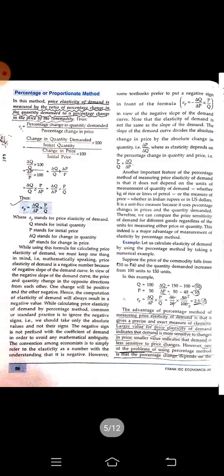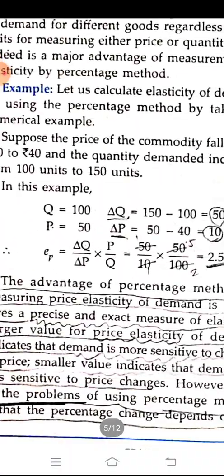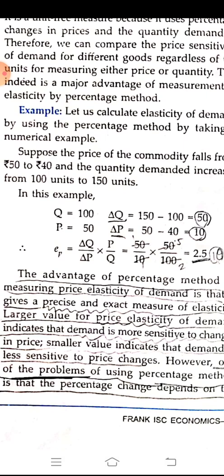You can see here an example is given. They have considered that suppose a commodity's price falls from rupees 50 to 40, and the quantity demanded increases from 100 units to 150 units. The quantity demanded initially was 100. Now it is 150. So how much is the change? 150 is the recent one and the previous was 100, so if we just subtract it, the change in quantity is 50.